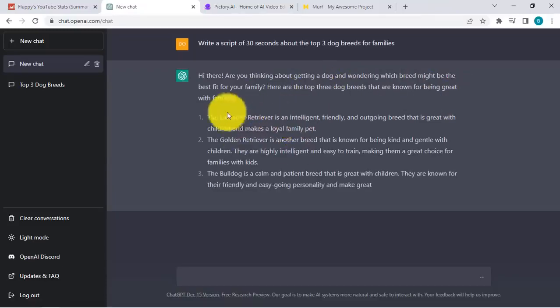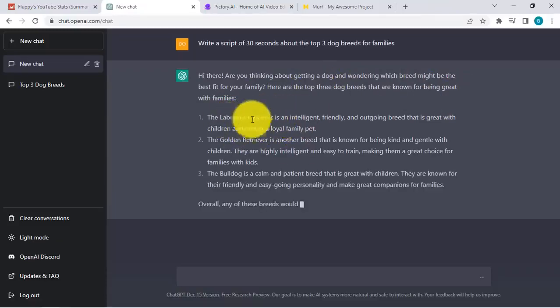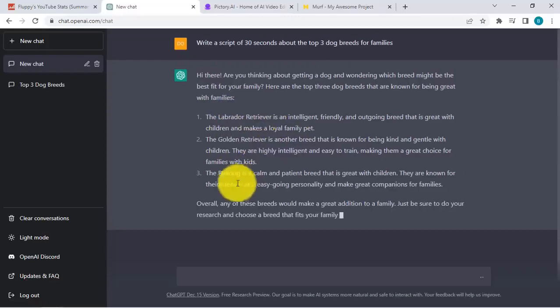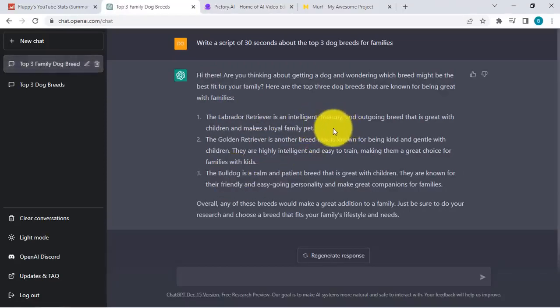So it talks about the Labrador. As you notice, Labrador, Golden Retriever over here, and then for number three, it's the Bulldog. And there's even a description about this specific breed on why it's a good fit for families. So that's really cool. Let's just read number three. The Bulldog is a calm and patient breed that is great with children. They are known for their friendly and easygoing personality and make great companions for families.